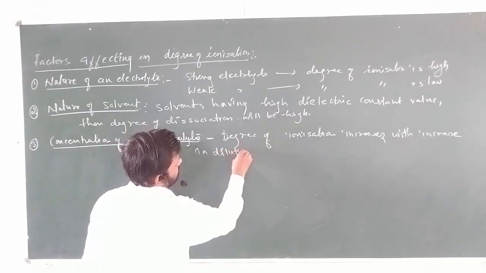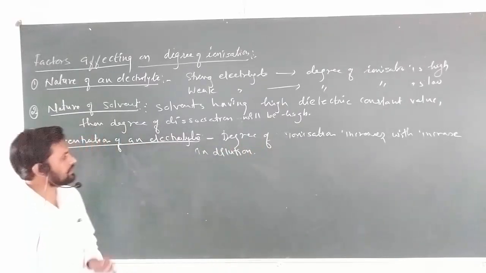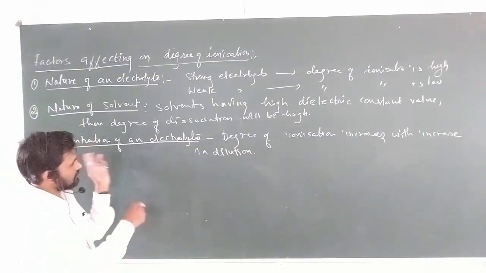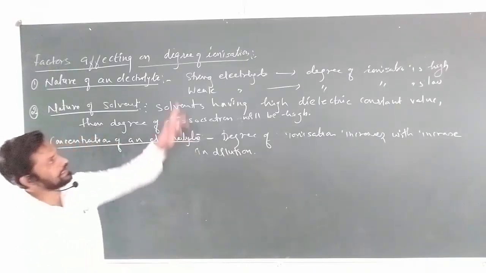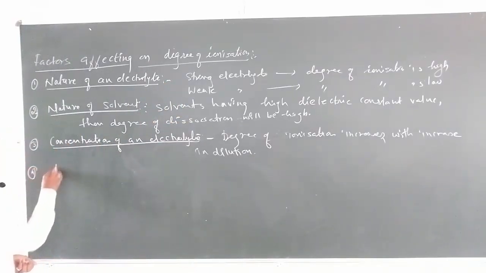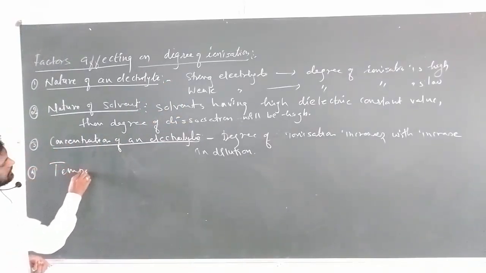Did you notice? Increase in dilution means we are adding more solvent, so the electrolyte concentration decreases, therefore the degree of ionization increases. Now next is temperature. This is very important.